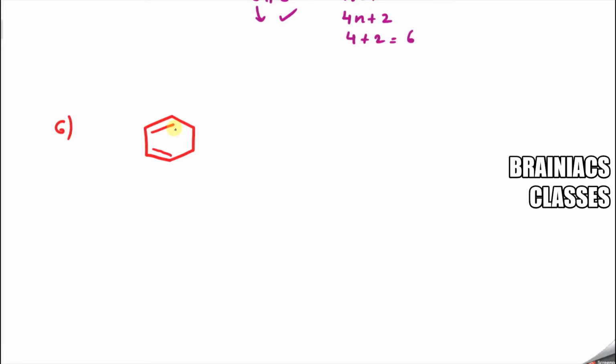Check whether the given compound is aromatic or not. Very simple. I can check the first condition, cyclicity, is followed. It is cyclic. Now the next condition is planarity. If I see 2 valency comes here, 1 valency comes here, so the third one should be hydrogen, the fourth one should be a hydrogen atom. So that means, taking s and p together, this is sp2 and this is also sp2. You can check it out. This is also sp2 and this is also sp2.